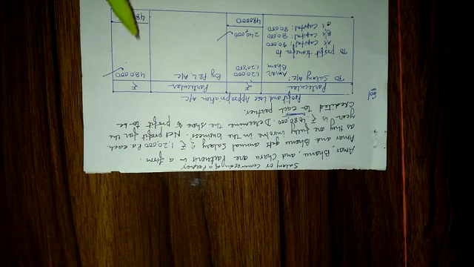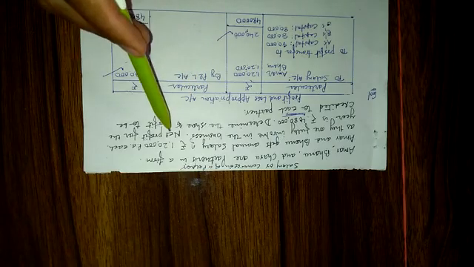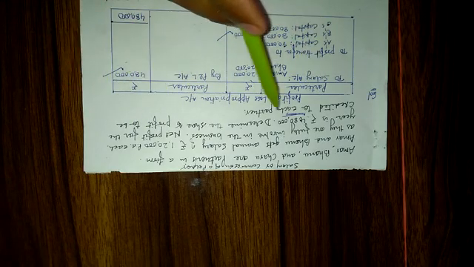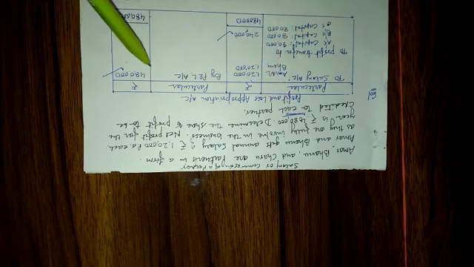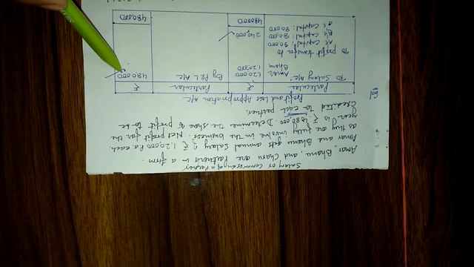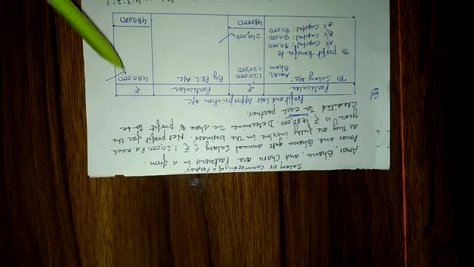So, we know that the net profit for the year is rupees 4,80,000. So we write 4,80,000 on the credit side of the profit and loss account.